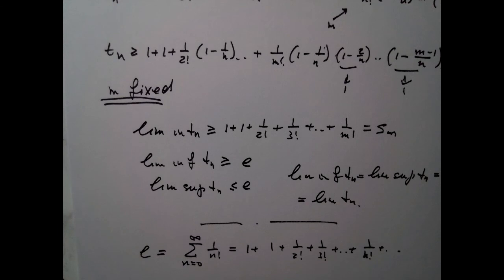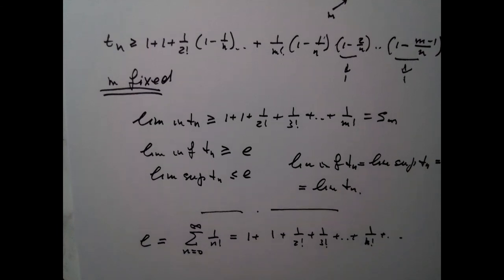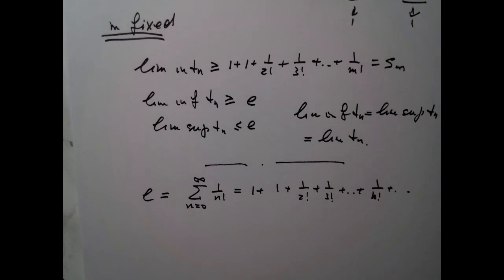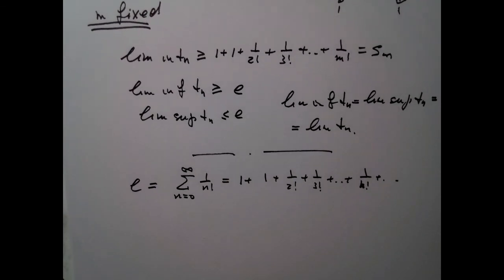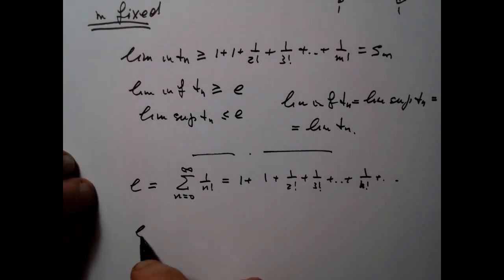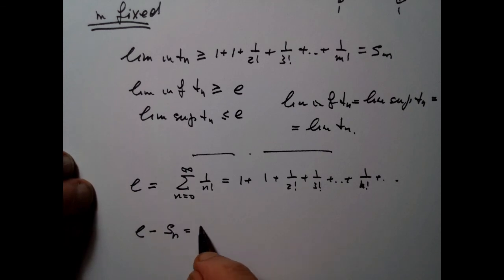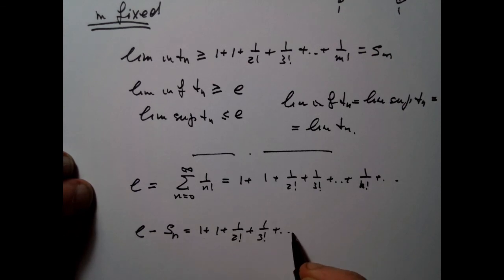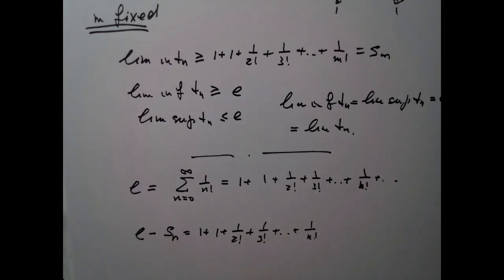that this series not only converges, but it converges very, very fast. Well, what do I mean by very fast? I mean that if I look at e minus the nth partial sum of this series, so this will be 1 plus 1 plus 1 over 2 factorial plus 1 over 3 factorial plus etc. 1 over n factorial. If n is 10, then the difference between e and Sn is very, very tiny.